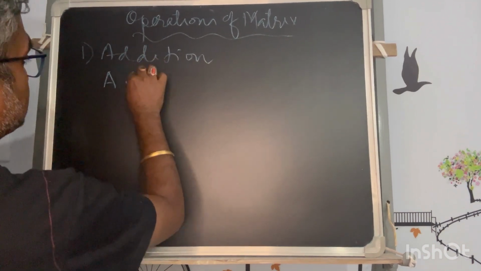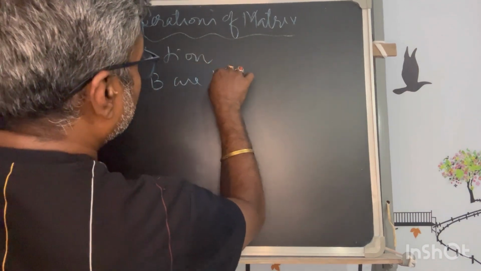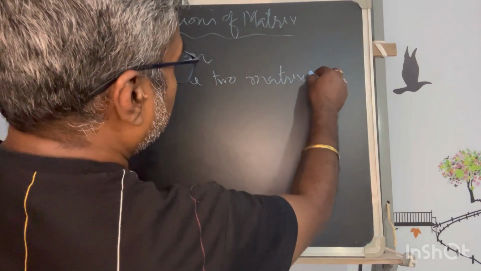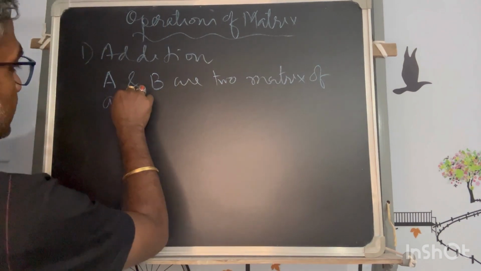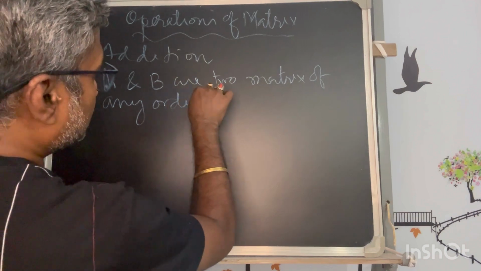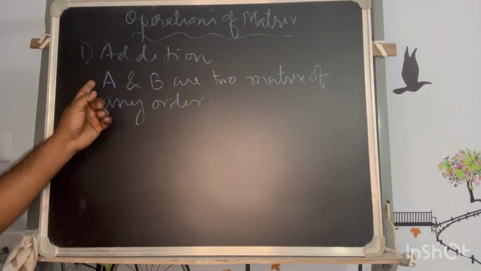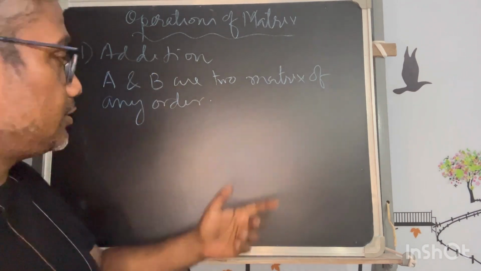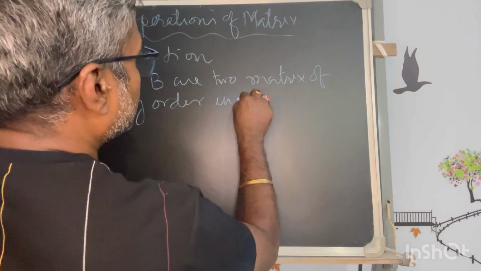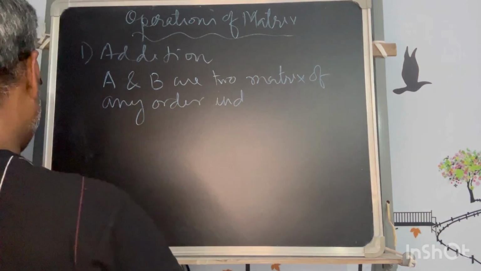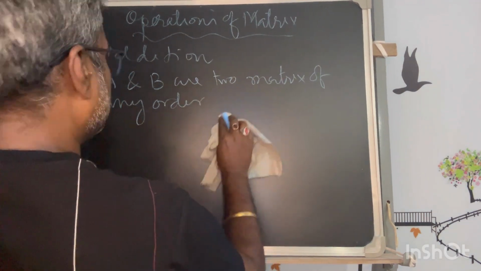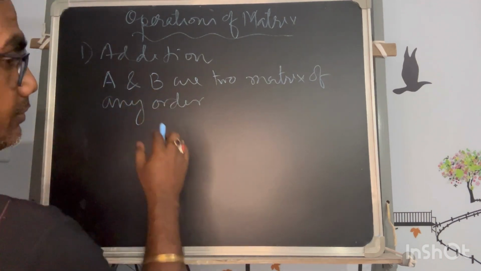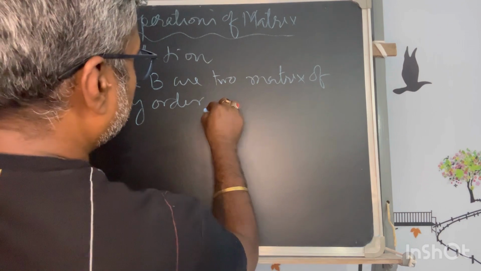A and B, let's say, are two matrices of any order, but the condition is that the order of these two must be the same.